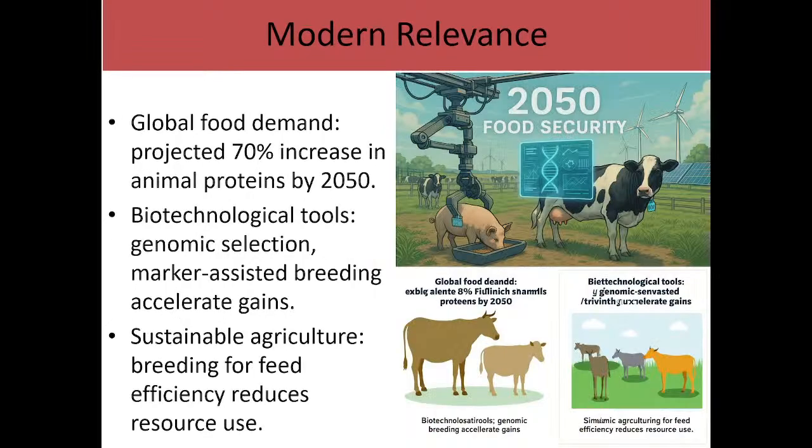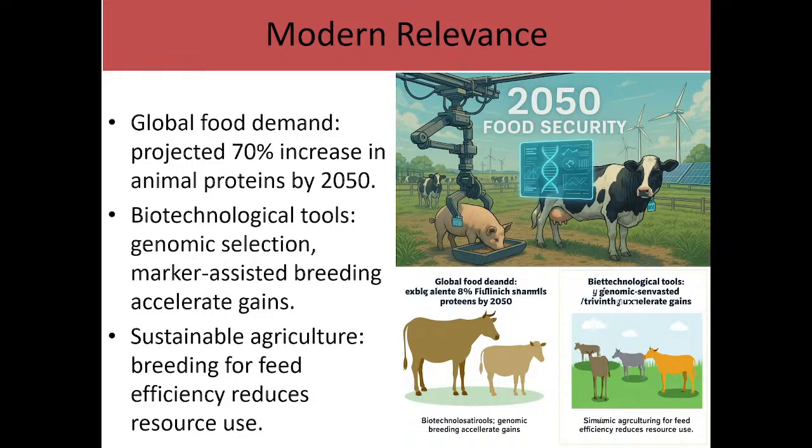Then, what is the modern relevance of animal breeding? Number one, up to today, it is projected, an ambitious projection, that by the year 2050 there should be an increase in animal protein by 70%. So that means animal breeding practice is still very relevant and is going to be relevant even in the future.